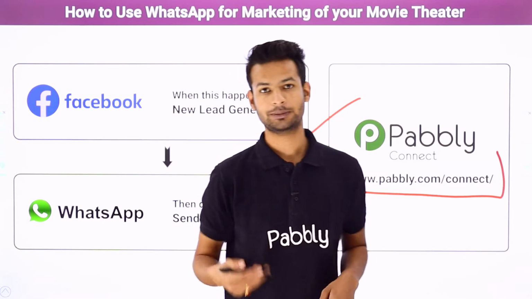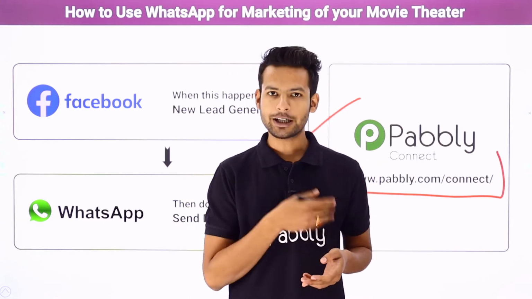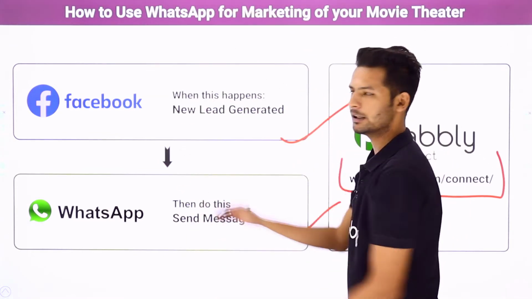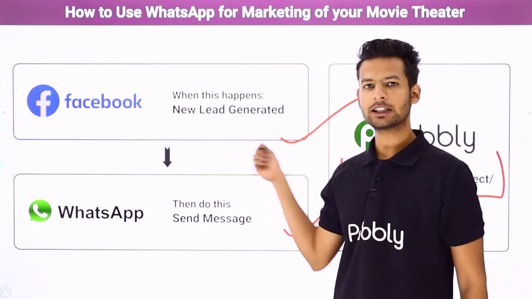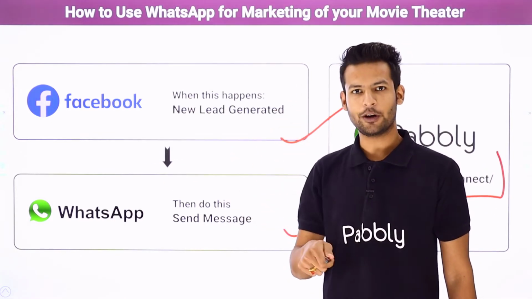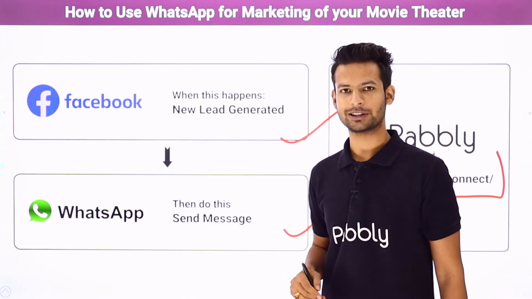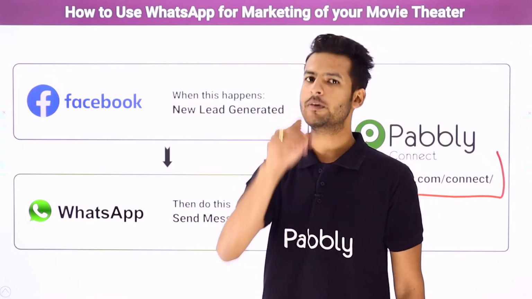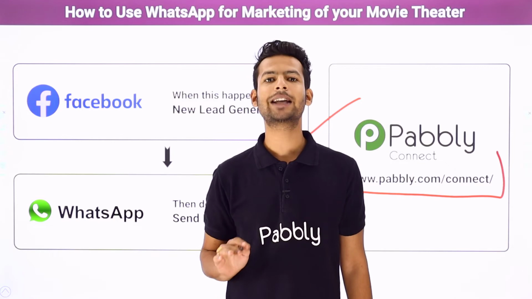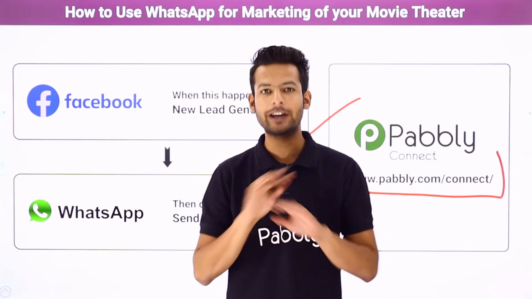Now you people will say, what is Pabbly Connect? So Pabbly Connect is an integration and automation software. What it will do is help us link both of these applications together, so that every time a new customer enters your advertisement, they will fill up the form, and on successful form submission, they will automatically receive a WhatsApp message with the link of the brochure. Amazing, right? Now let me tell you one more amazing fact. To use this software, Pabbly Connect, you need not be from a technical background. A non-technical person can also use this software very easily.